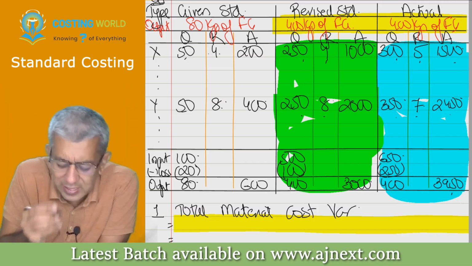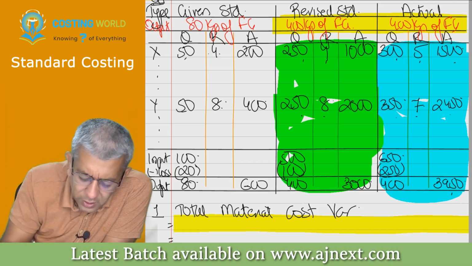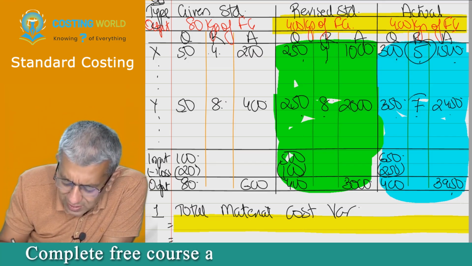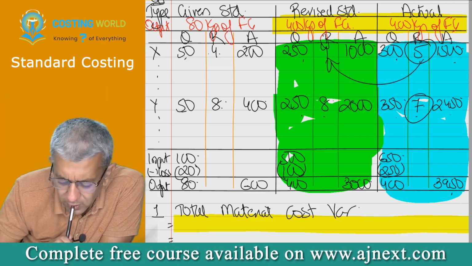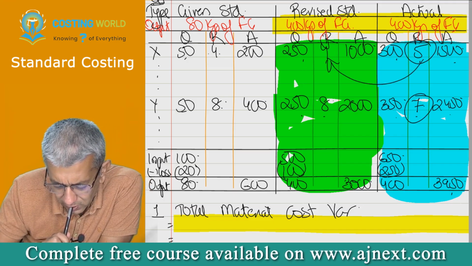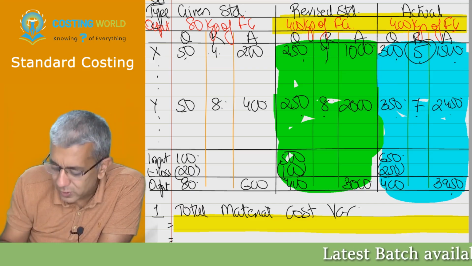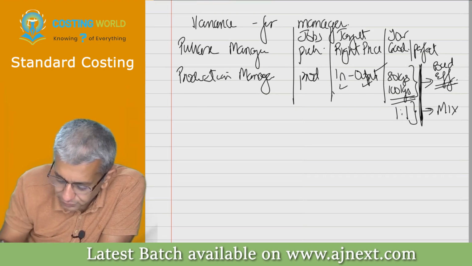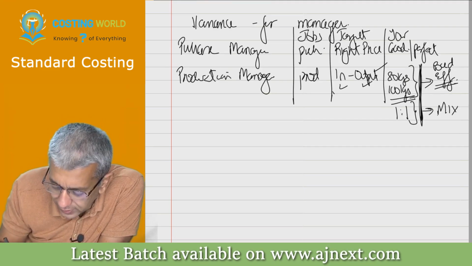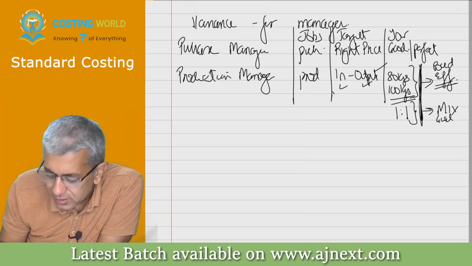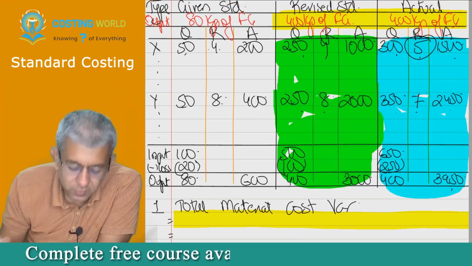You are saying X had a higher rate. You are comparing 5 with 7 or 5 with 4? 5 with 4. Okay. Somebody else then, so as per her, it is a good job. As per you all, he has done a good job over here. Someone else? Sir, I think he did a bad job.